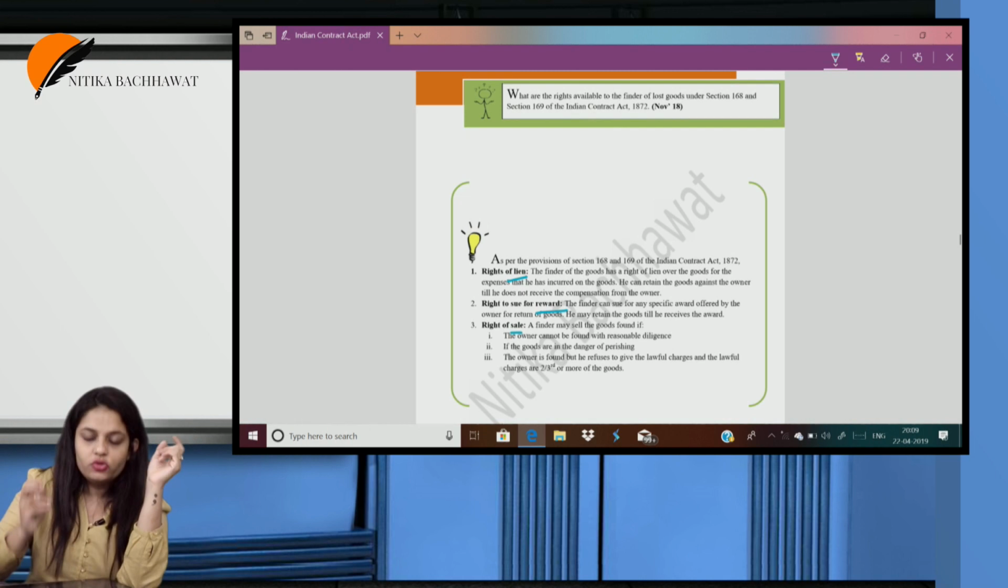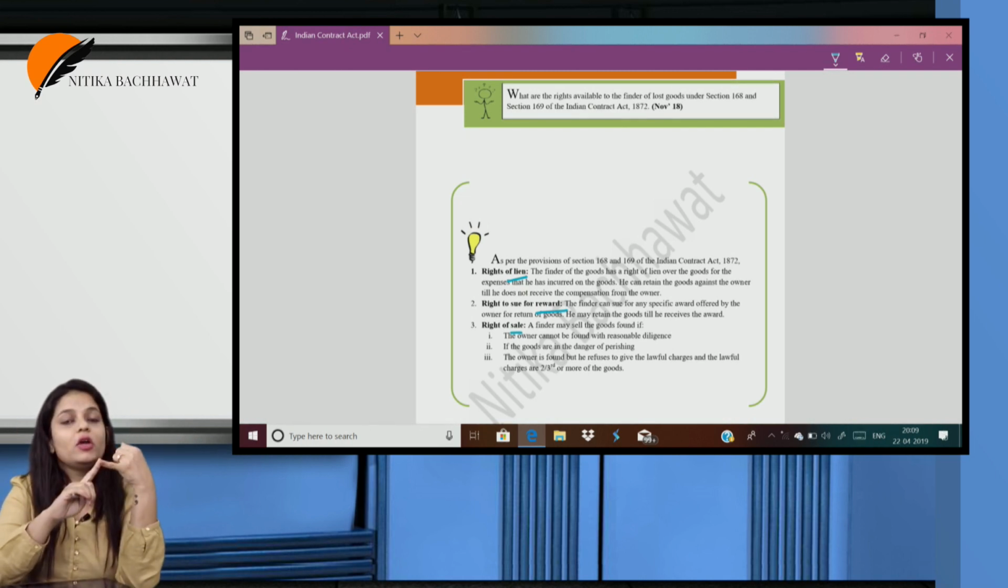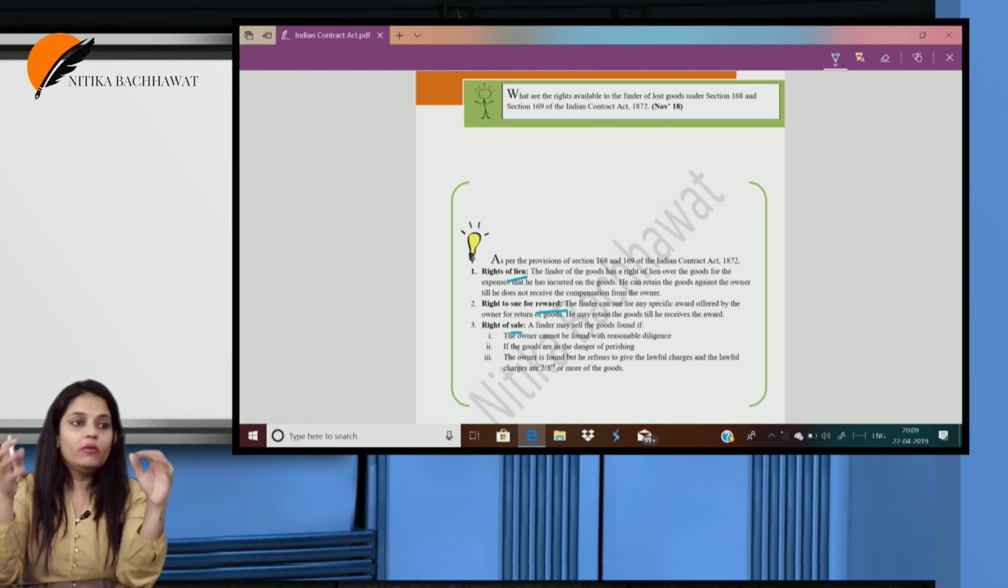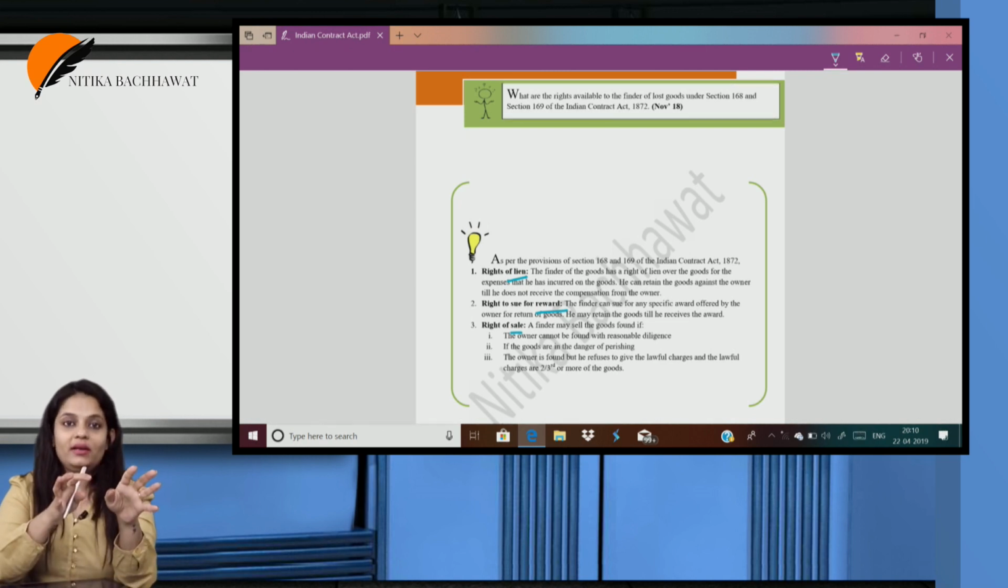And he has a right to sell. But right to sell is not available always. First, if the goods are perishable, he can sell. Obviously, you are walking on the road, you see a dozen oranges. Would you keep them, thinking the owner will be found and I will return them? Nothing will be fit to return. So he has the right to sell those goods.